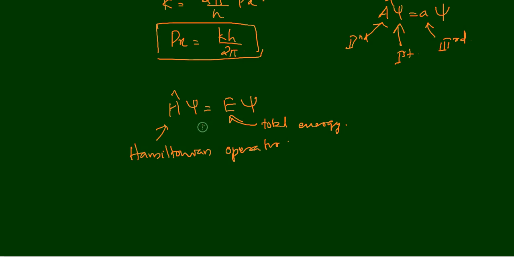If you want to know how to express the Schrodinger equation in this way, you have to go to my previous lecture. It is already posted here, and there you can see how the Schrodinger equation can be expressed in this way. With this I am winding up this discussion, and I hope you understood the third postulate of quantum mechanics.